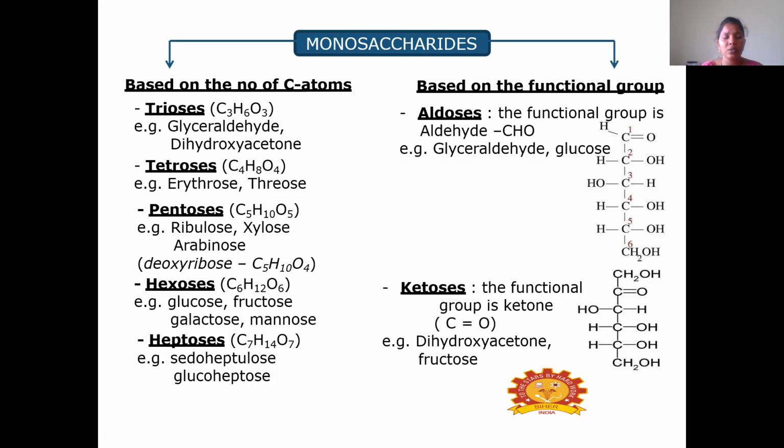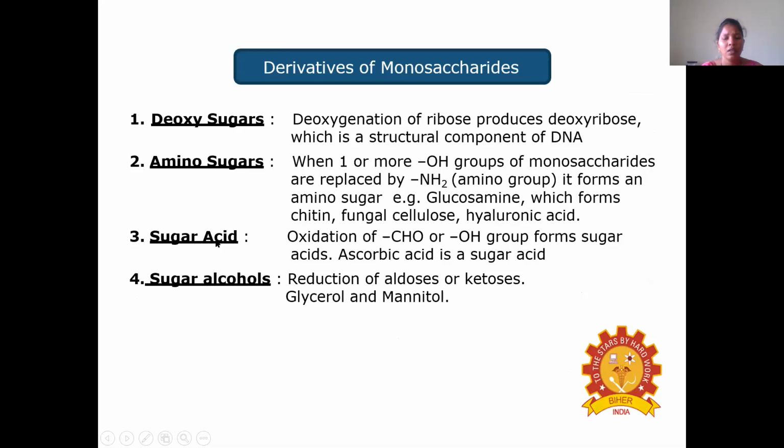Then coming to the tetroses, the 4 carbon containing carbohydrate, the formula for tetrose is C4H8O4. The examples are erythrose and threose. Then coming to pentose, the 5 carbon containing carbohydrate is pentose. This is the molecular formula for pentose. The examples are ribulose, xylulose and arabinose.